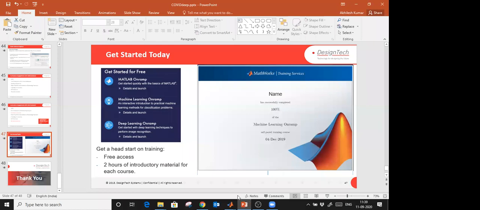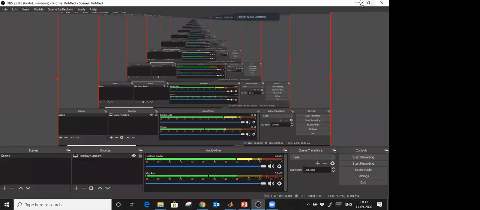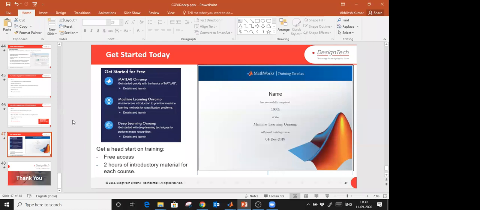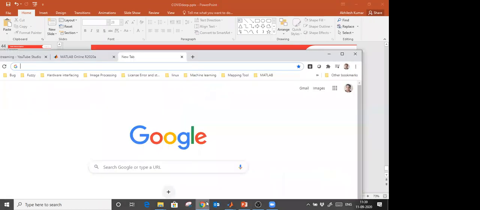One is asking that if they're using a trial version of MATLAB, after 1 month of using it, can they use it again with a different mail ID? Can they download the trial version again? Yes, you can do that, but an issue will come if you are using the same machine, because the license is generated based on the MAC ID. So it does not depend on mail ID only; it depends on the MAC ID also.